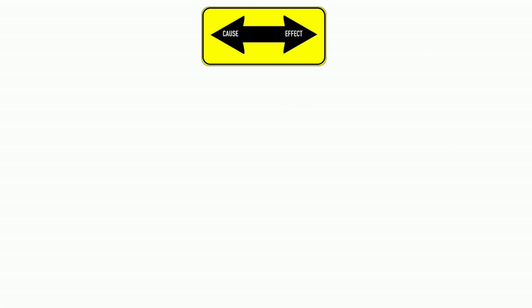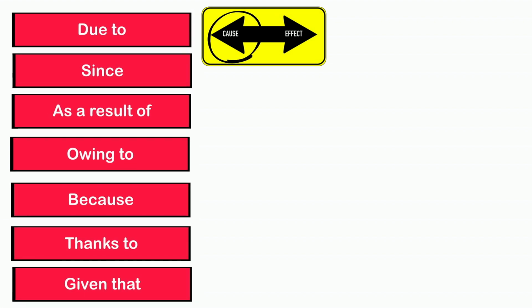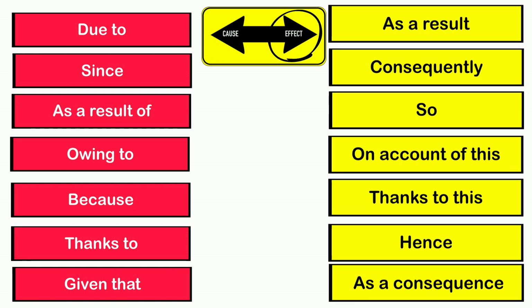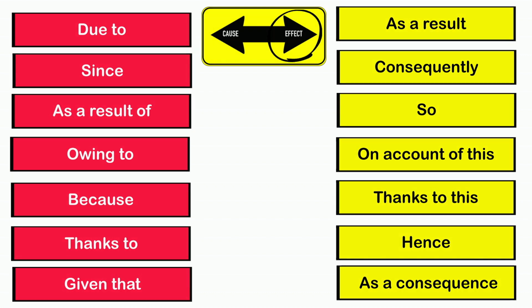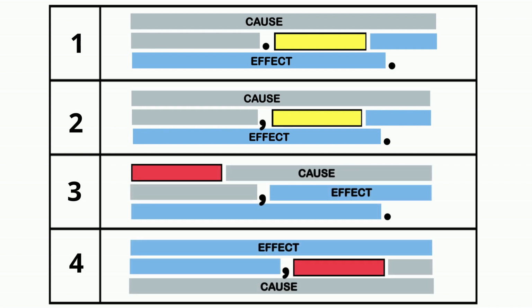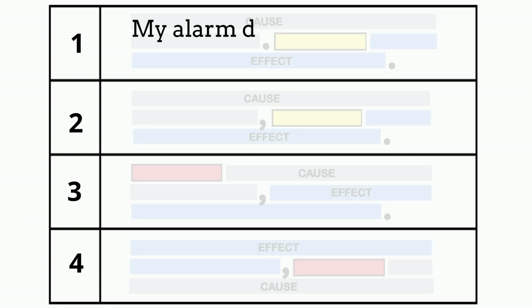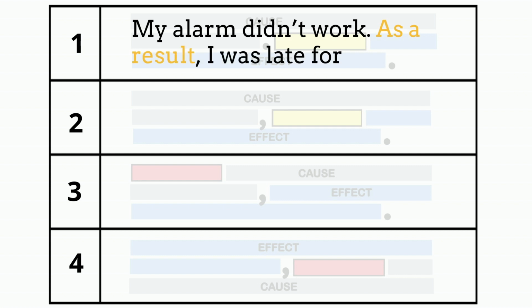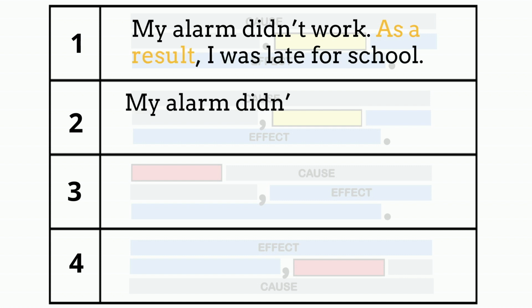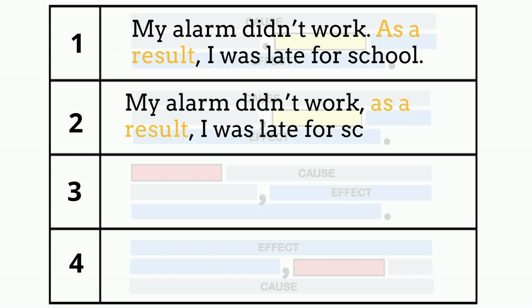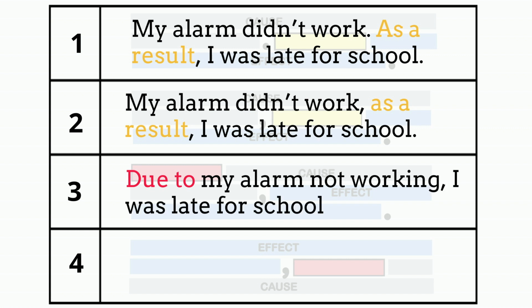So, you have learnt some sentence connectors that are useful for signposting the cause of something. And you have learnt some sentence connectors that you can use to signpost that you're about to explain the effect of something. And you have learnt 4 different sentence structures to use. My alarm didn't work. As a result, I was late for school. Due to my alarm not working, I was late for school.